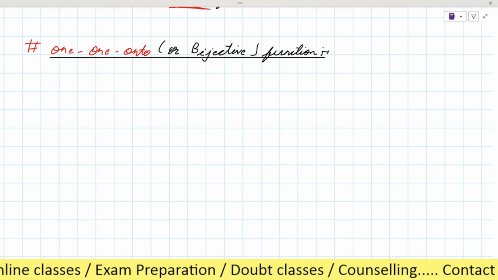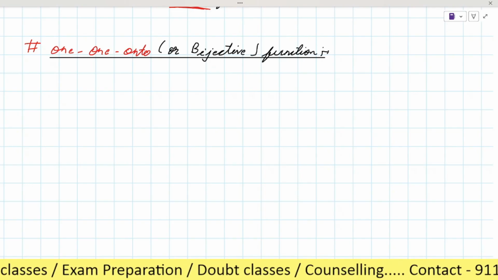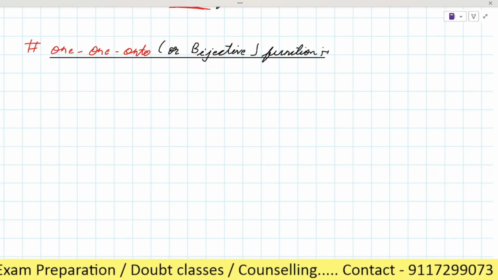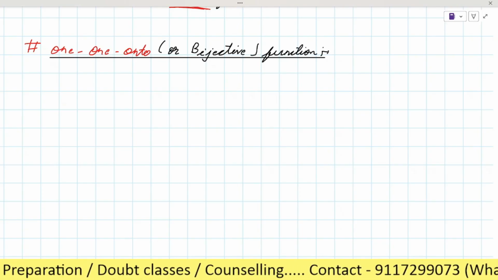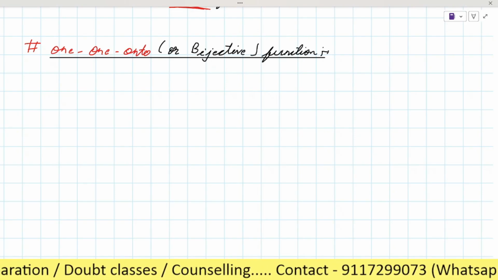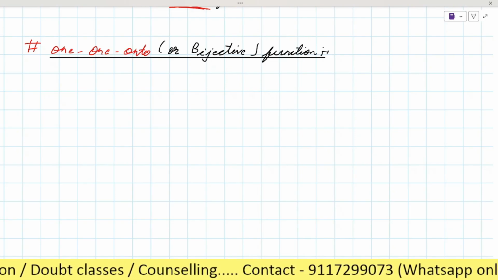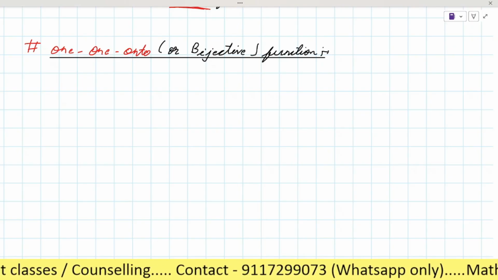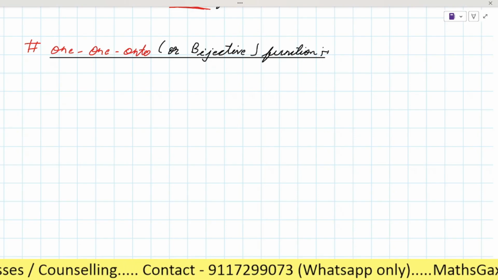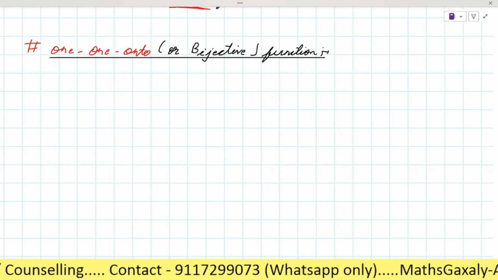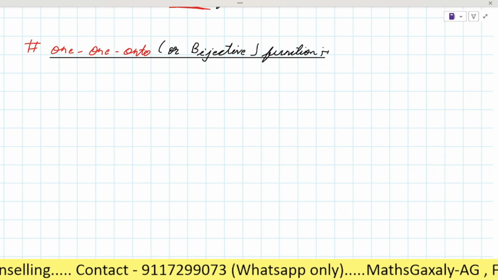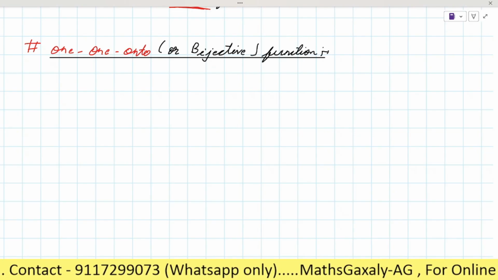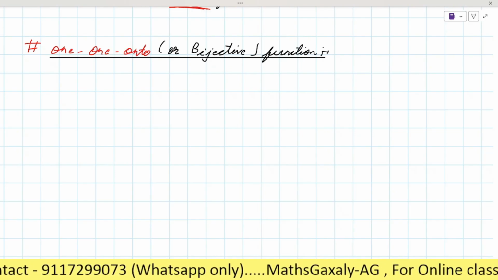Can you guess what type of function is known as one onto or bijective function? It's too easy. The meaning or the definition is already hidden in the name. You just have to decode it.